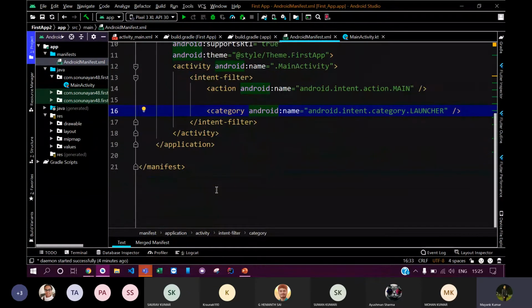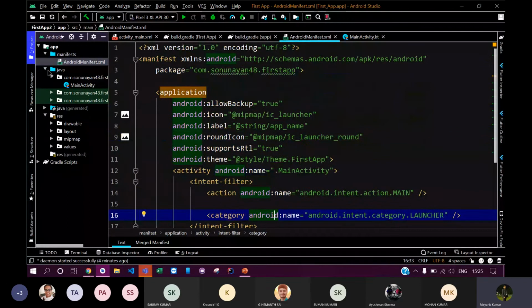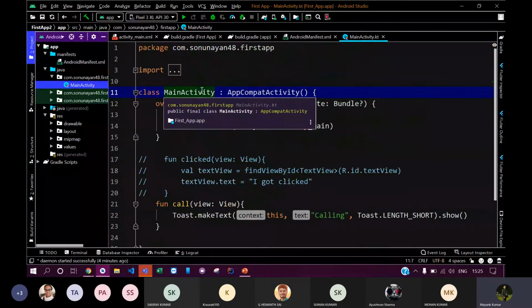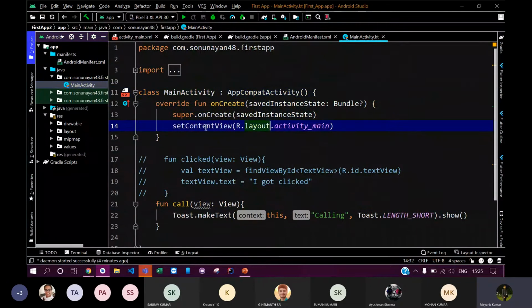Okay, so this was the manifest file, and now here come the main activities or Kotlin files, where you would be writing all your code. Here you can see some of the code that I have written. It's very little code. It contains all the code for handling input events, all the backend code. It doesn't contain the design part.